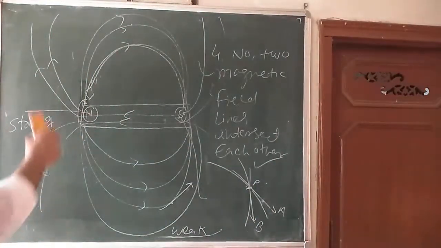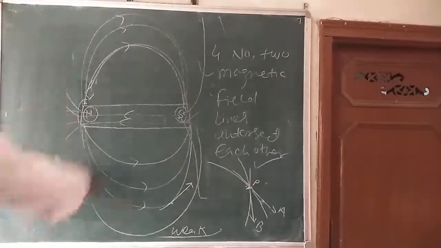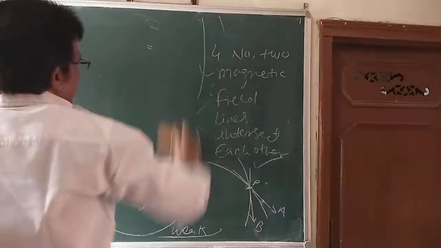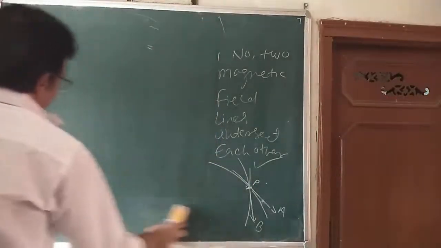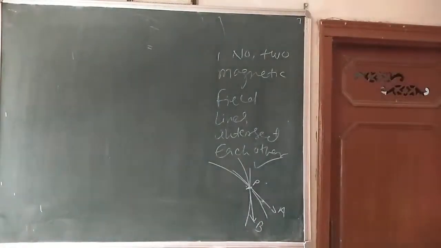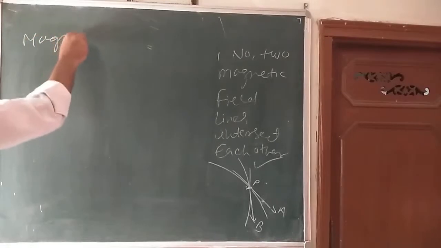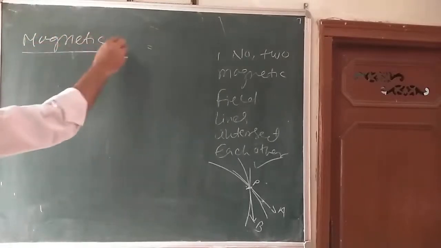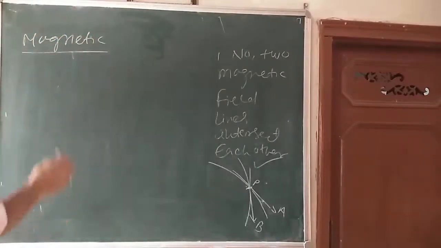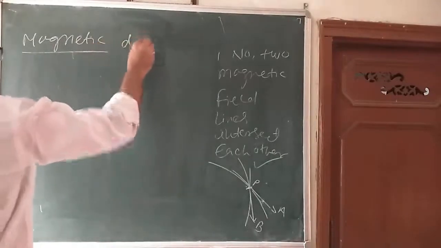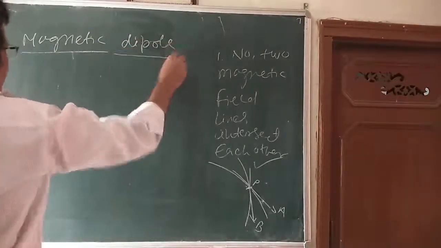Now, these are the important properties you have to write in your fair notes. Then one more important thing which I want to share with you is, what do you mean by magnetic dipole? What is a magnetic dipole?